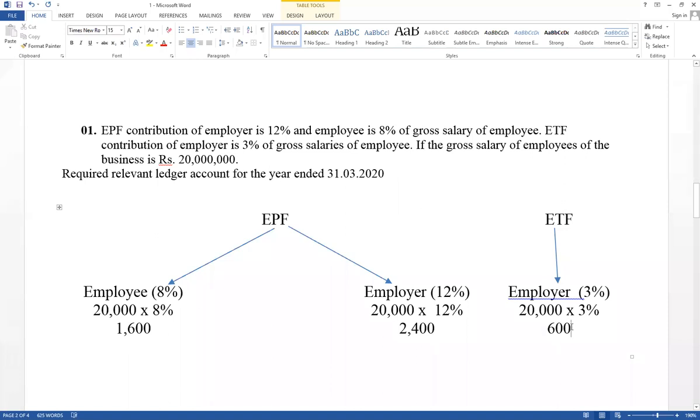For ETF, this value should be given as a contribution by the business. Only the employer, meaning the business. Right, now they ask for the relevant ledger accounts.